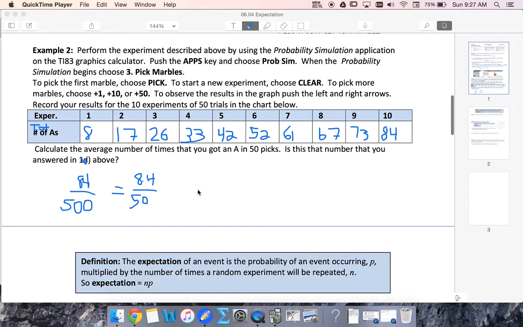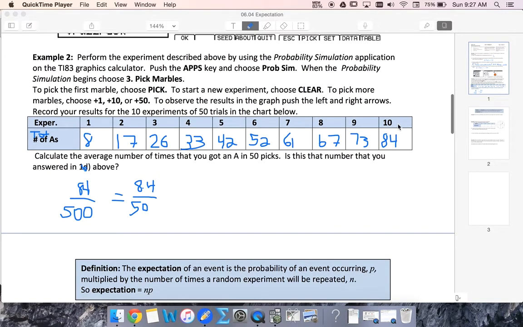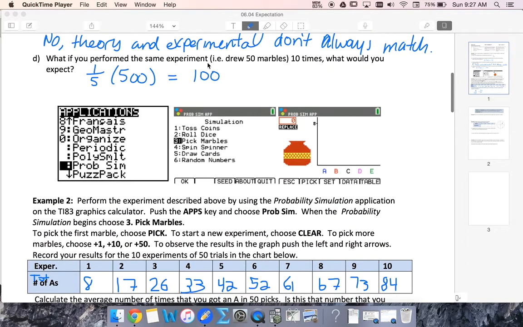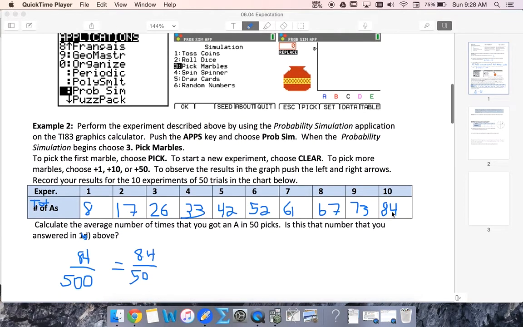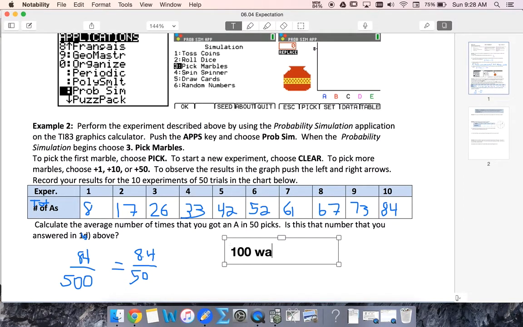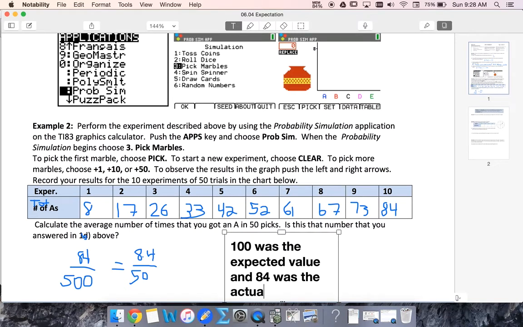And over here was what we found with our experimental value versus the expected value. So the expected value after running the trials 10 times, that expected value was 100, and our actual value was 84. So here, we can write this in, that 100 was the expected value and 84 was the actual.